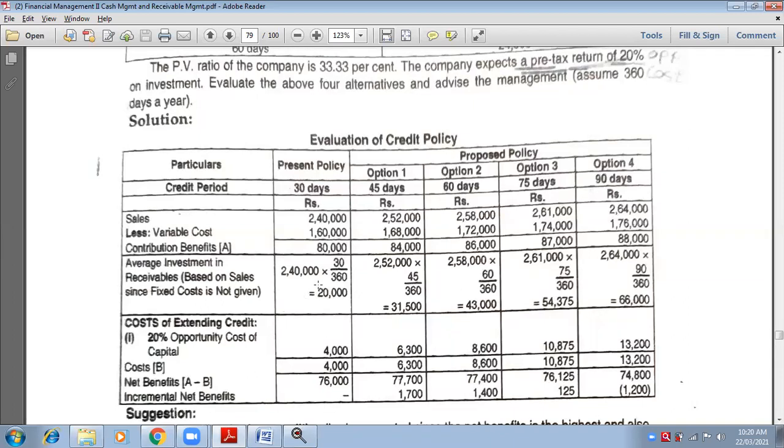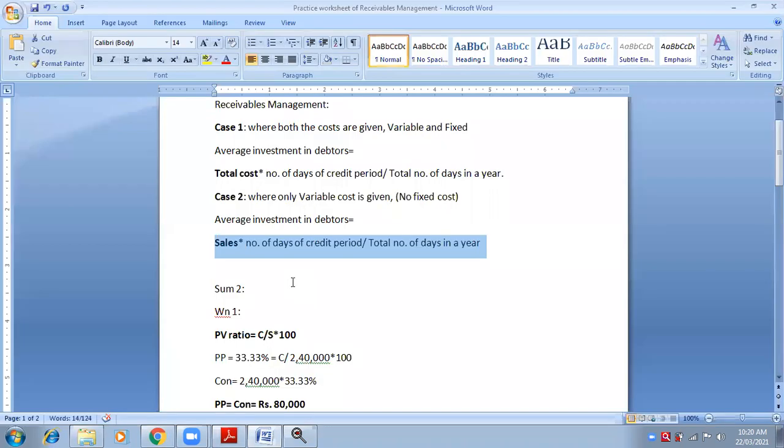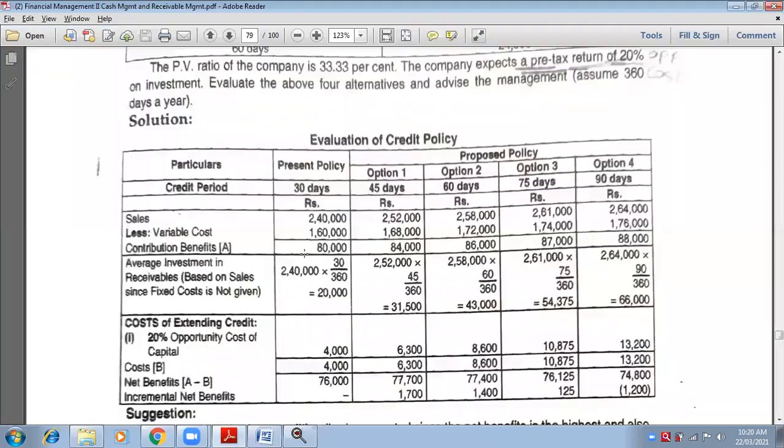Same formula for each, but the amounts will be different because sales and the credit period are different. We don't have to write this formula, it is just for you to understand, or you can write it below the table.